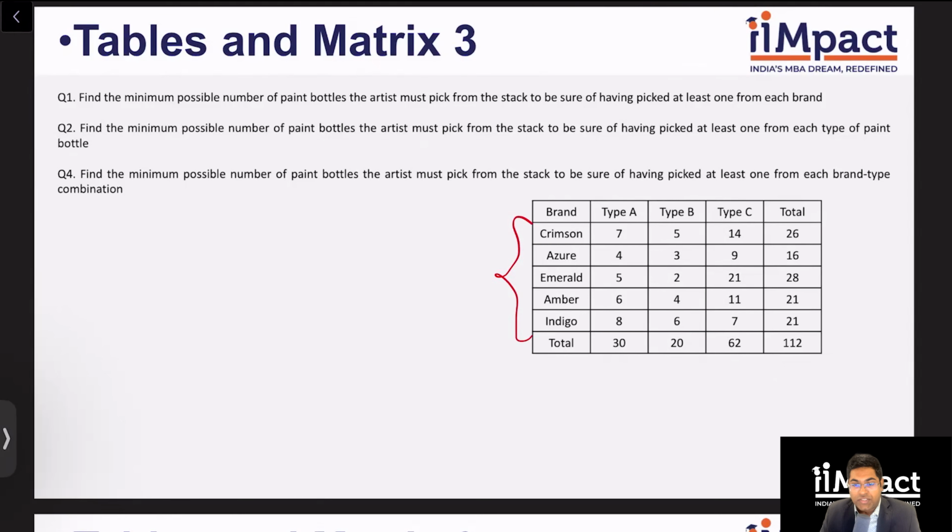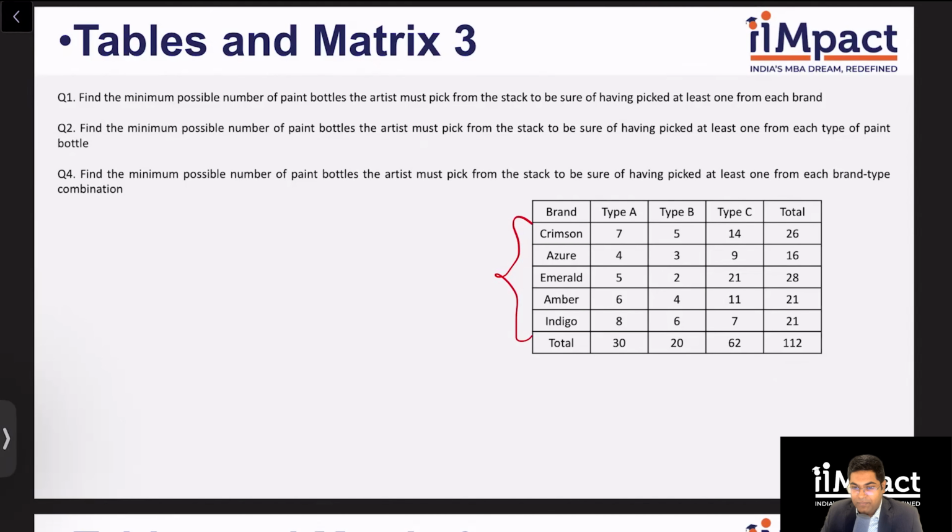Guys, in such questions, you will have to think in terms of hypothetical extremes. That's the way to do this set, right? Of course, in real life, this number might not make a lot of sense, but because we are finding absolute minimums and absolute surety and proper randomness, we will have to take such hypotheticals. So if the guy wants to pick a minimum of one bottle from every brand,